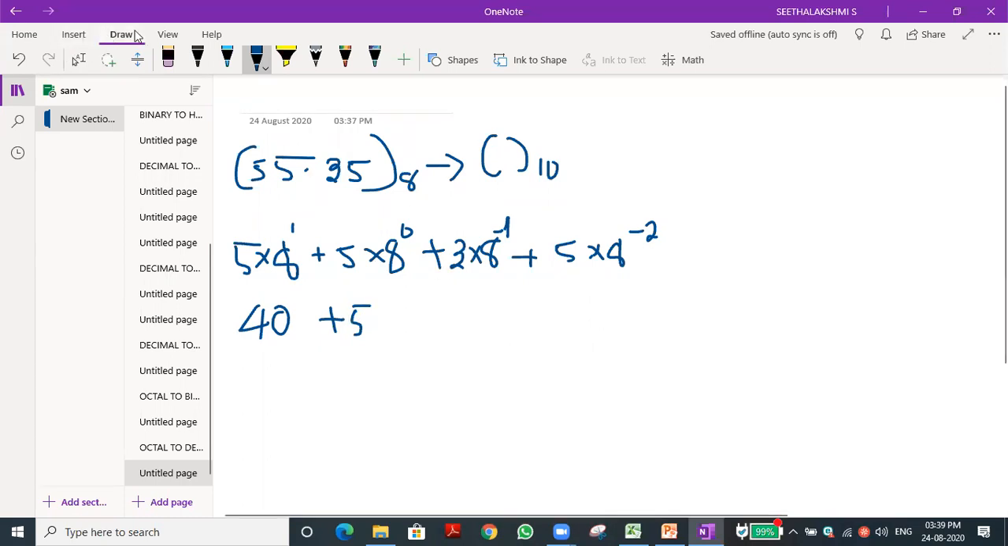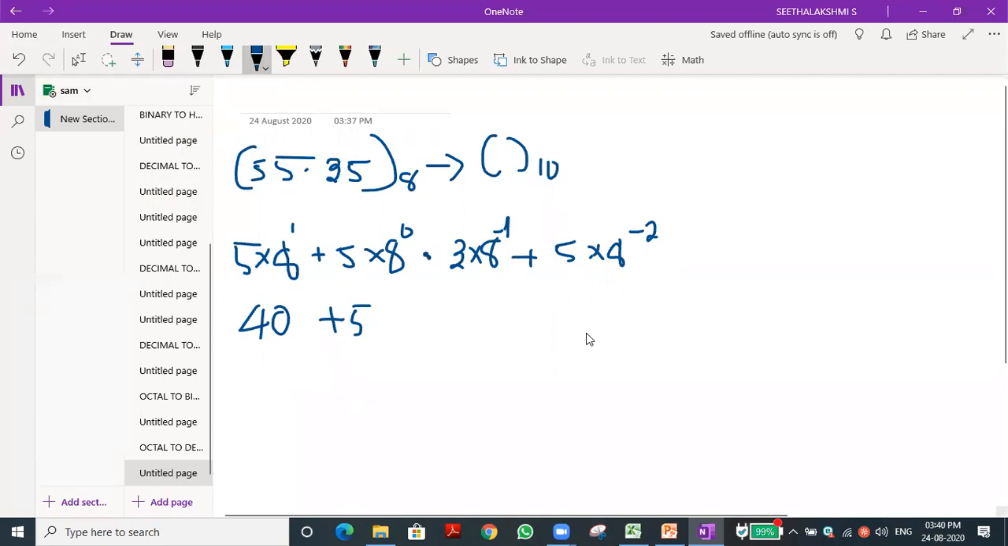Just 1 minute, I will use the eraser. Here one wrong thing is there. We have to draw the dot actually. Then we need to add it.